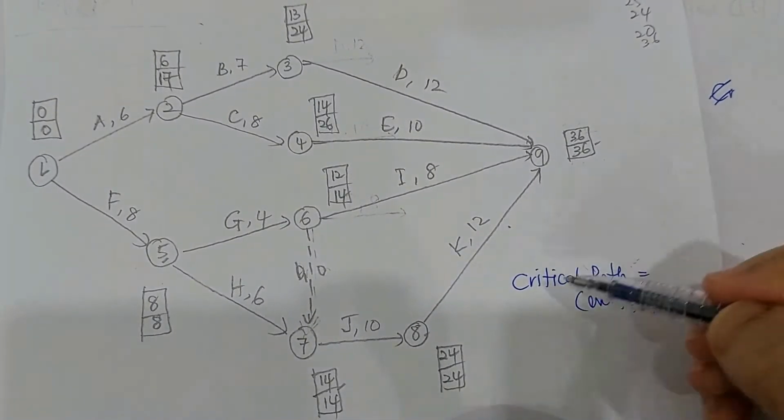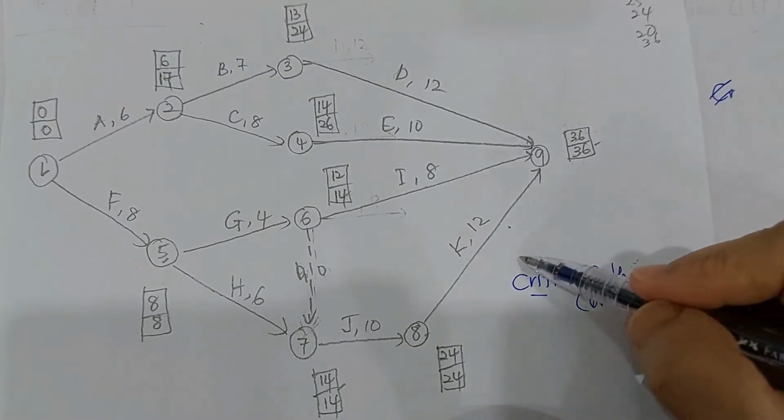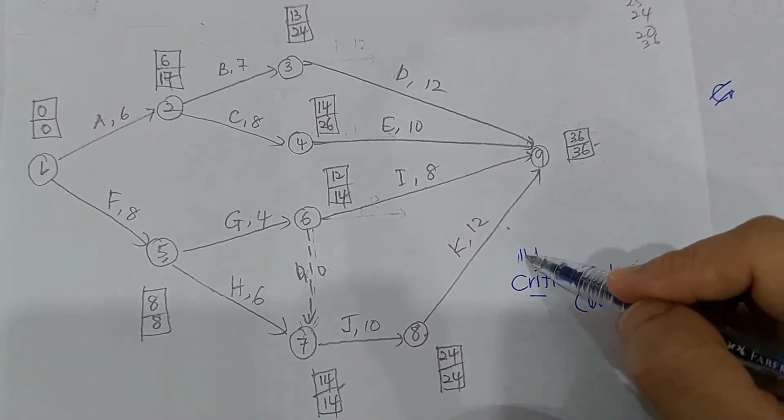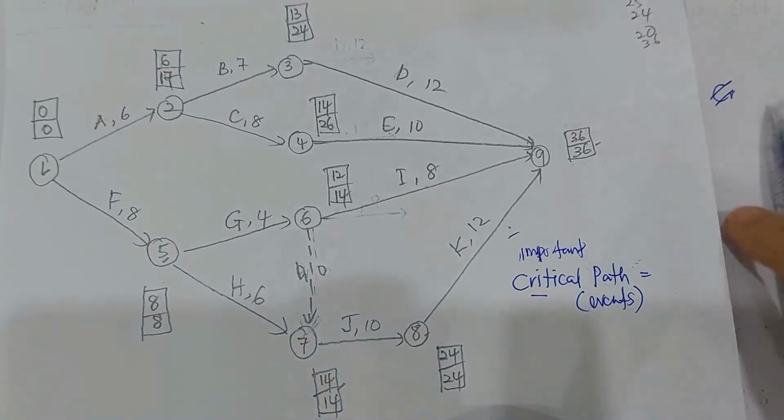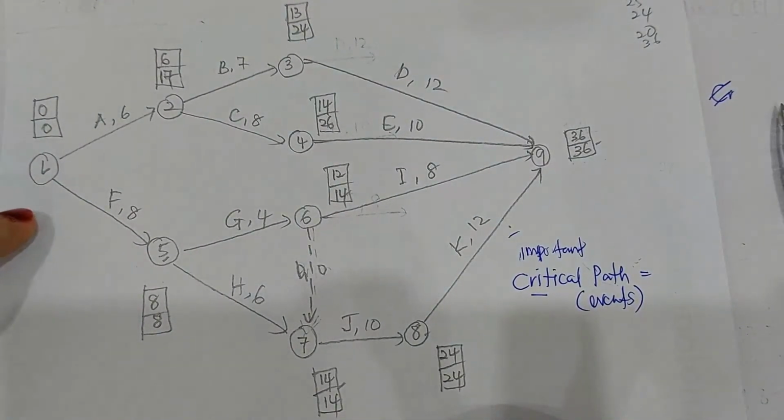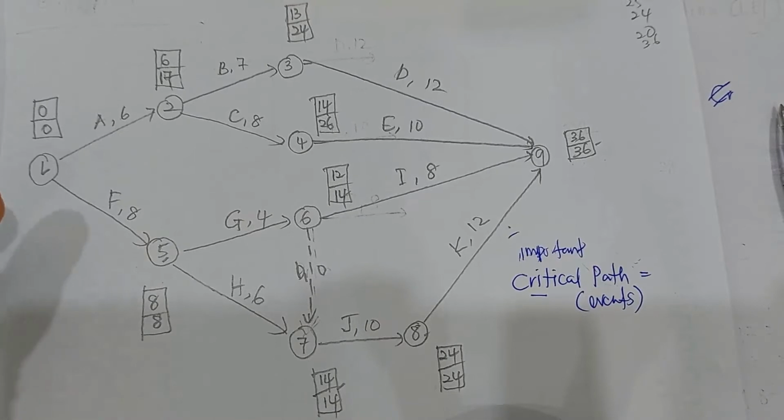Critical path. Critical path here refers to the events. Critical here means important. So that is the meaning of critical. Okay, so how to determine the critical path? You search the events in your diagram that has the same number of EET and LET.